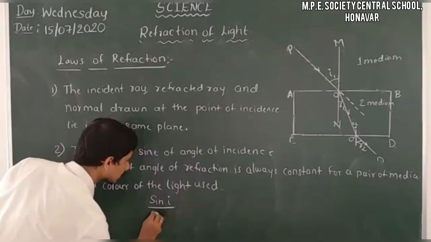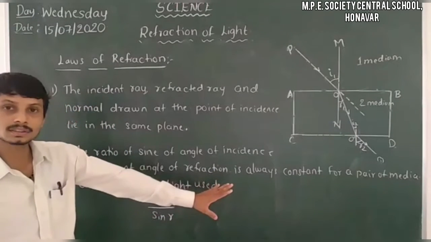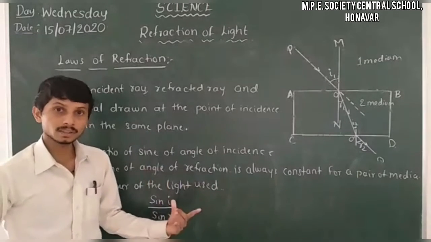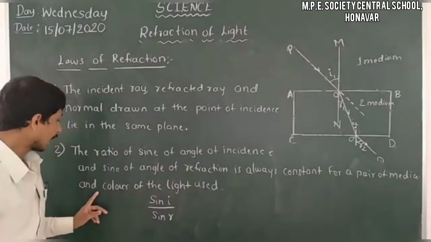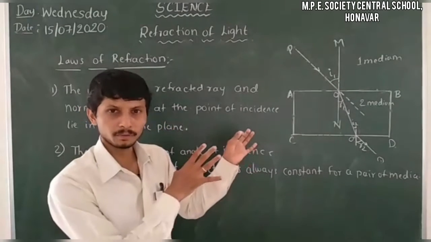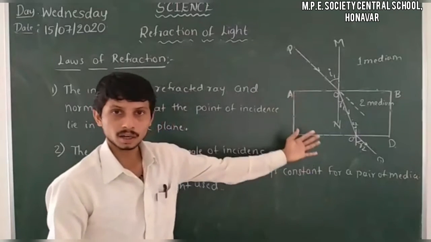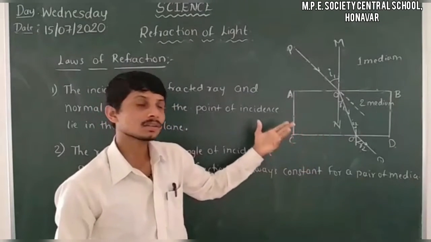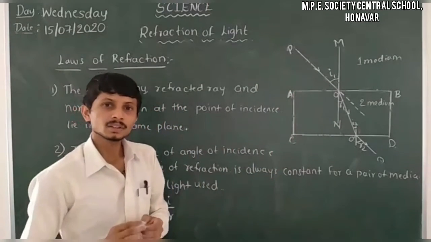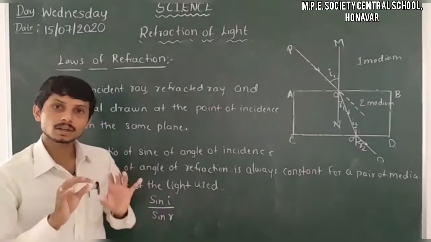It means divided by sine r. Sine i by sine r is always constant for a pair of media and color of the light used. When we use a pair of media, we can take air or glass, air or water, air or diamond, also water or glass, water or diamond, or glass or diamond. Whatever it may be, we can take any pair of media, and sine i by sine r is always constant.